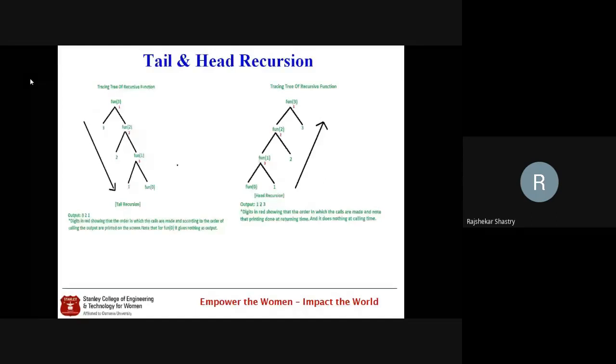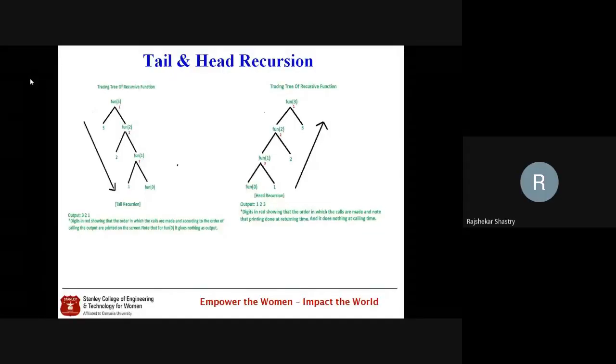And on the other hand, in head recursion, let us see that. First, what we'll do, we go up to our 0 base case, and once the base case is encountered, we then start printing the values. That's why the output is 1 to 3. Observe that there is a big difference here.